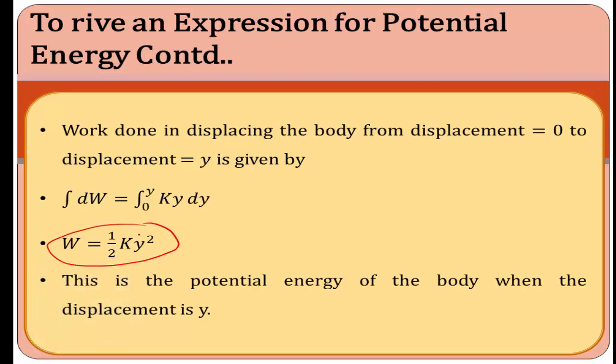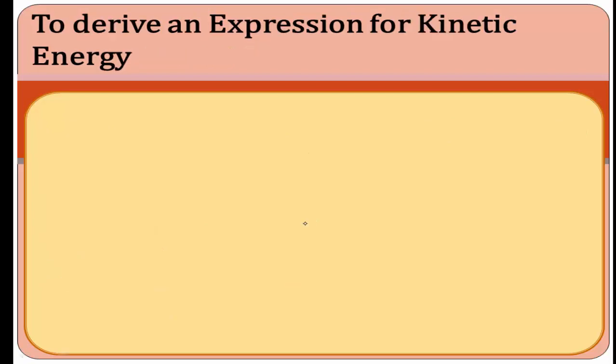W is equal to 1 by 2 k into y square. Also you can derive this formula using differentiation. There also you get the same formula. Here this work done is equal to potential energy U is equal to 1 by 2 k into y square.